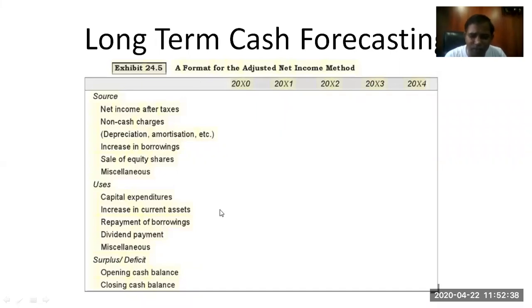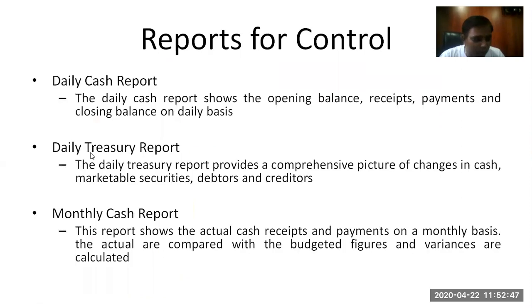Whatever we had seen in the previous one, cash budgeting, is for short-term forecasting, and this is long-term forecasting. Reports for control. Now, how will you control all these requirements? You need to prepare three different reports. One is a daily cash report, another is a daily treasury report, and the third is a monthly cash report.